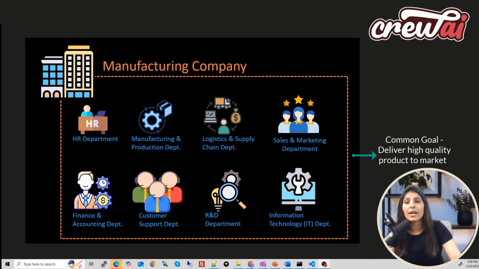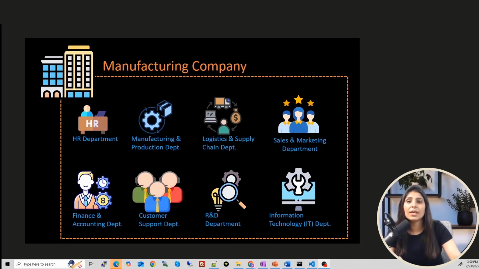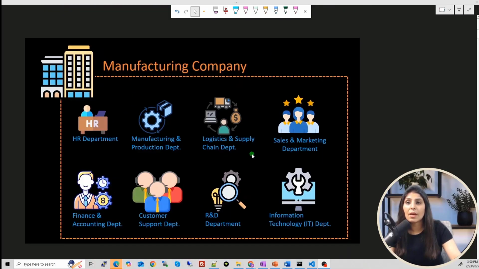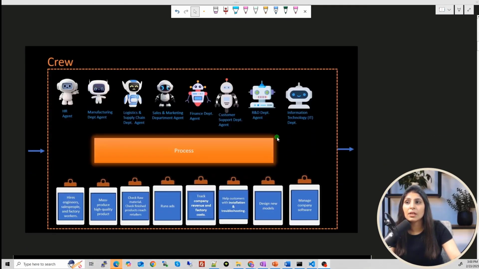In Creo AI, we have multiple agents where each agent has a specific expertise and each agent is performing a unique task. And instead of humans managing departments, we replace them with AI agents. Now see this example. This same example we are seeing in the form of Creo AI, means how Creo AI will handle this task.